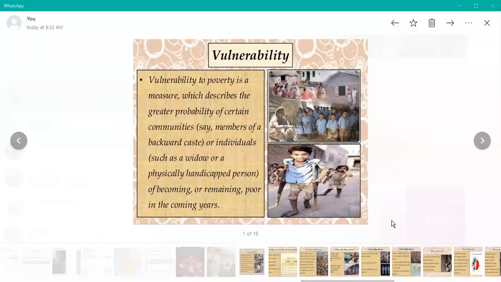So this is known as the vulnerable group. What is vulnerability? Vulnerability to poverty is a measure which describes the greater probability of certain communities, say members of a backward caste like scheduled tribe or scheduled caste, or individuals such as a widow or physically handicapped person, of becoming or remaining poor in the coming years, because they have no resources through which they can recover themselves economically.